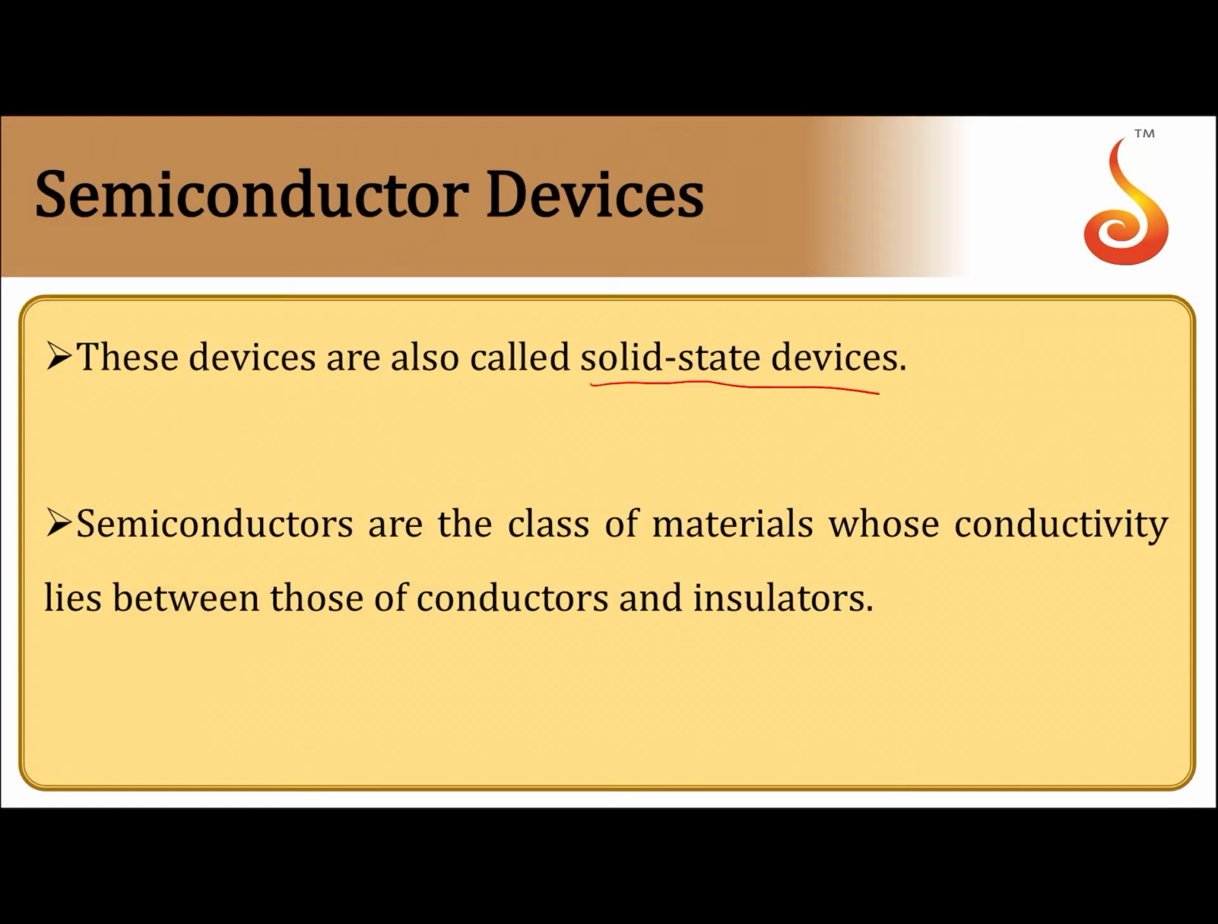Semiconductors are the class of materials whose conductivity lies between those of conductors and insulators. Their behavior lies exactly in between that of conductors and insulators. They don't have very good conductivity like conductors, nor are they such bad conductors as insulators. So their characteristics lie in between.